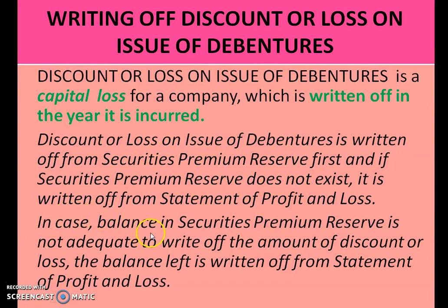In case there is no sufficient balance in securities premium reserve, then for the rest of the amount you can take the money from the statement of profit and loss.